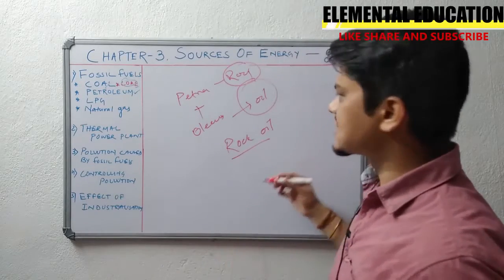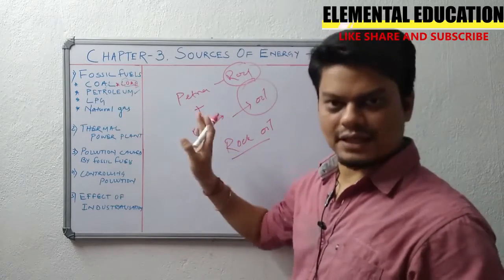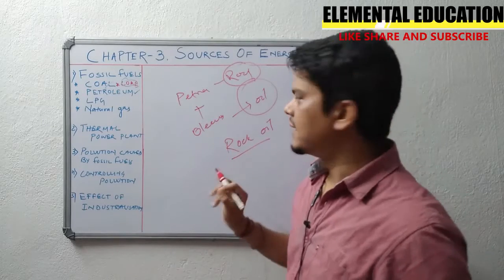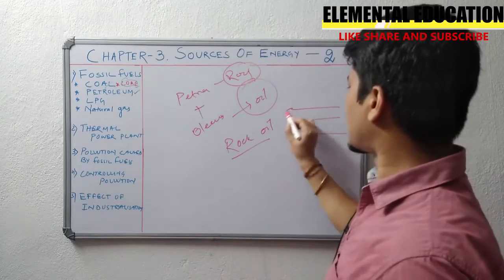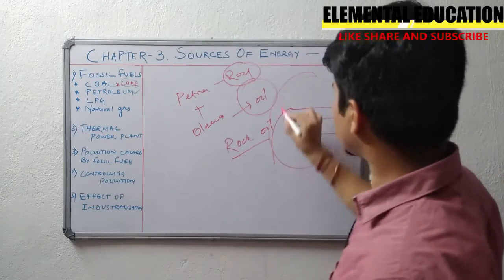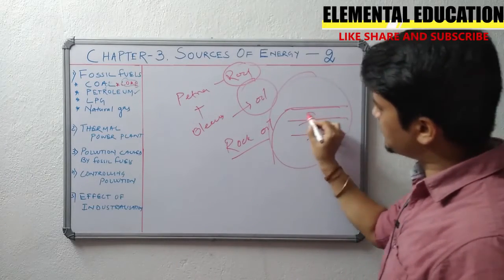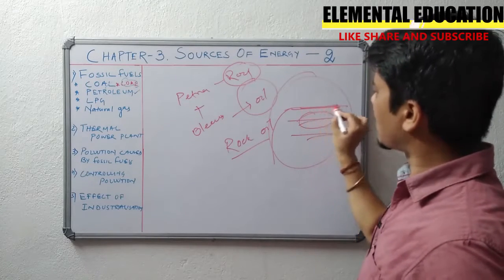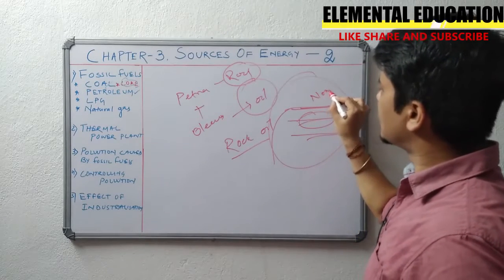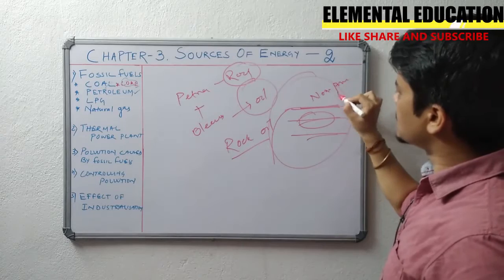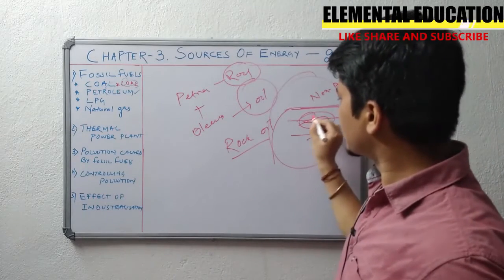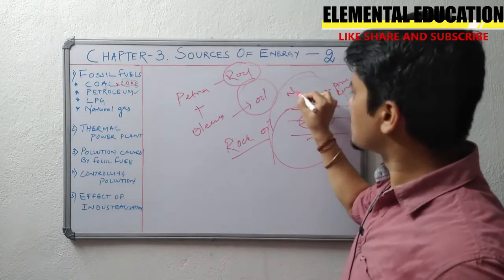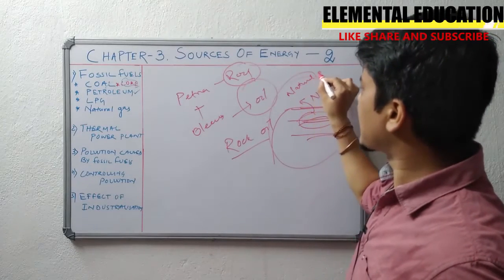Petroleum is a kind of fossil fuel. So if this is the layer of earth, petroleum is found somewhere here under the non-porous rocks. Along with petroleum, natural gas is also found.